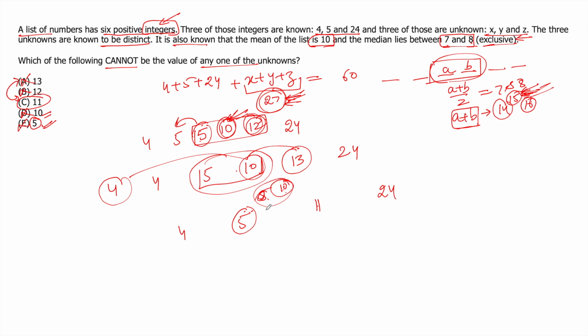So in that case, 6 and 10 will become the middle two terms. So that is not possible. The sum of the middle two terms has to be 15 only. And another possibility, let's say 11 is one of the unknowns. Now we cannot have 4 inserted in between 5 and 11, because when we arrange the terms in ascending order, 4 will come here. So we cannot have 4 here. So 11 is not possible as one of the unknown values. That's our answer.